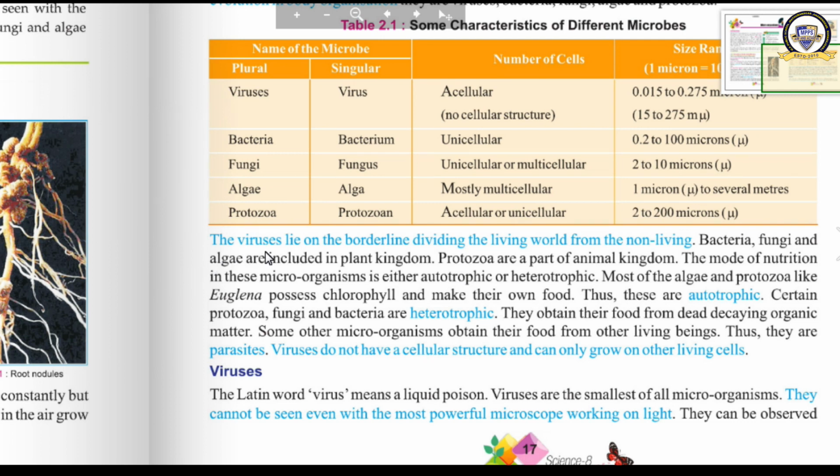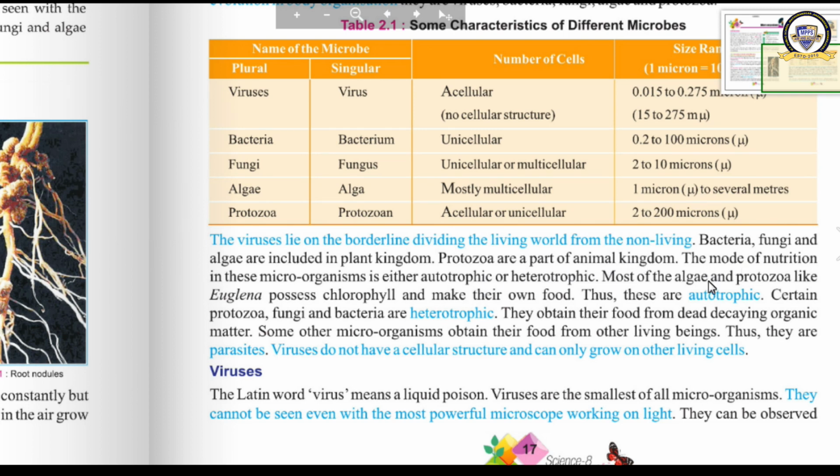The viruses lie on the borderline dividing the living world from the non-living. We can classify viruses as both non-living and living. Bacteria, fungi and algae are included in plant kingdom. Protozoa are a part of animal kingdom. It is a one word question, 1 mark question.